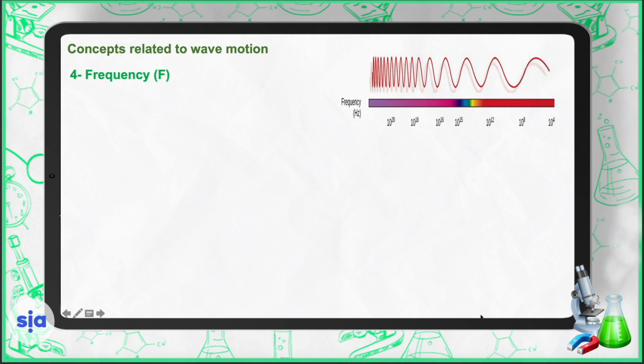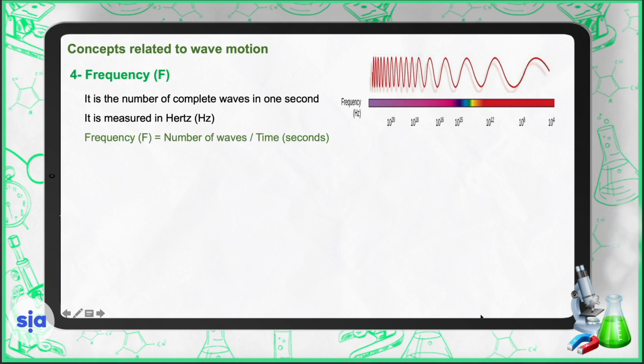Now let's discuss frequency. As we said before, frequency is the number of complete waves in 1 second, and it is measured in hertz. The equation is frequency equals number of waves divided by time in seconds.